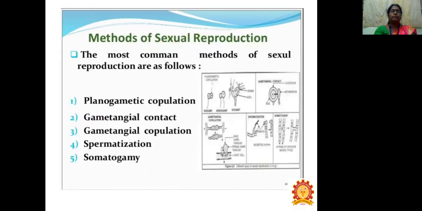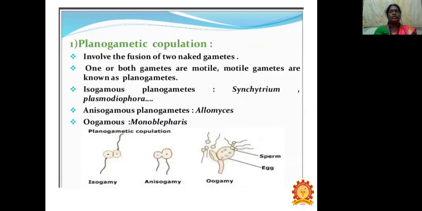The common methods of sexual reproduction are planogametic copulation, gametangial contact, gametangial copulation, spermatization and somatogamy. Planogametic copulation involves the fusion of two naked gametes. One or both gametes are motile, and motile gametes are known as planogametes. Isogamous planogametes are observed in Synchytrium and Plasmodiophora brassicae. Anisogamous planogametes are observed in Allomyces, and oogamy can be observed in Monoblepharis.